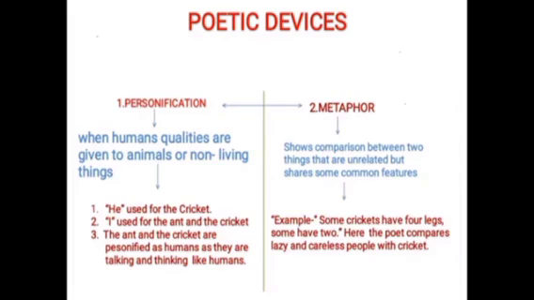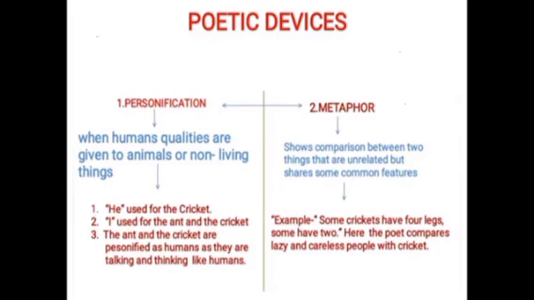Next, let's see metaphor. What is metaphor? It is a poetic device that shows comparison between two things that are unrelated but share some common features, right? So which means two things are there which are not related to each other but they look same. It means they have some common things, like look at the example sentence. Some crickets have 4 legs, some have 2. Here, the poet compares lazy and careless people with cricket.